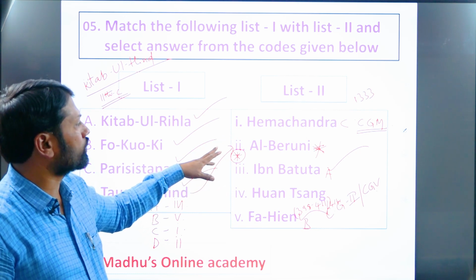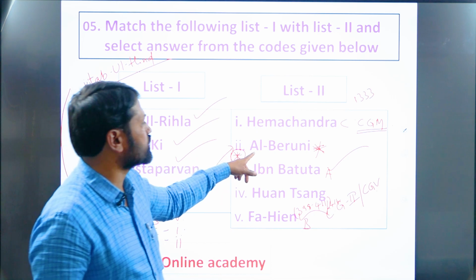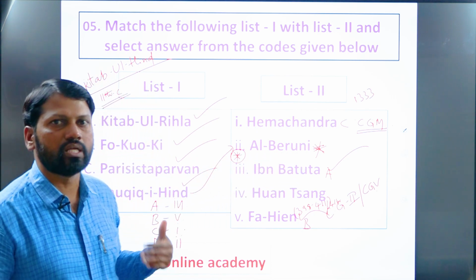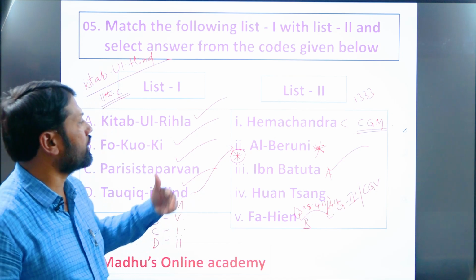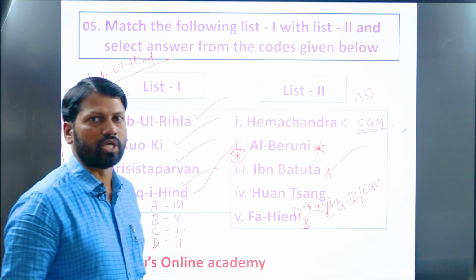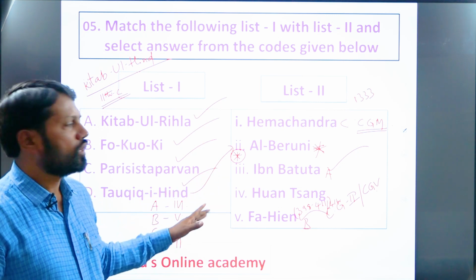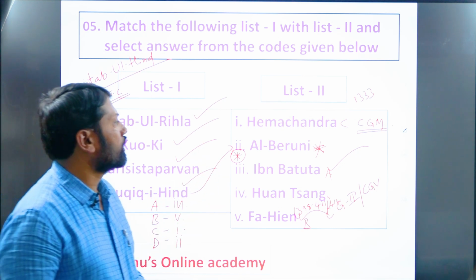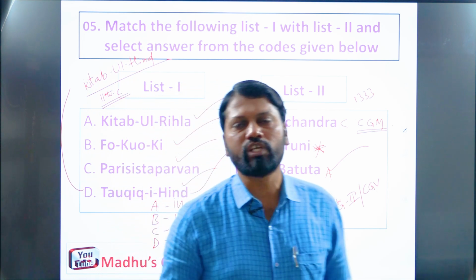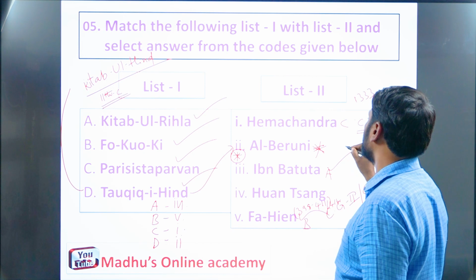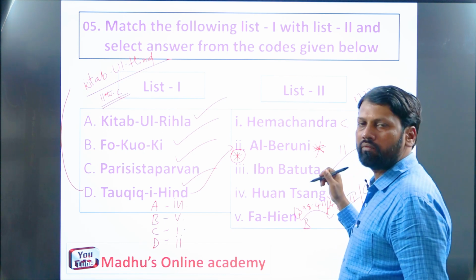After knowing about the scholarship and knowledge of Al-Biruni, Muhammad Ghazni, being the ruler of Ghazni, decided to free him, released him from jail, and requested him to stay in his court. So this Al-Biruni, with the prior permission of his master Muhammad Ghazni, paid his visit to India in the early 11th century AD.